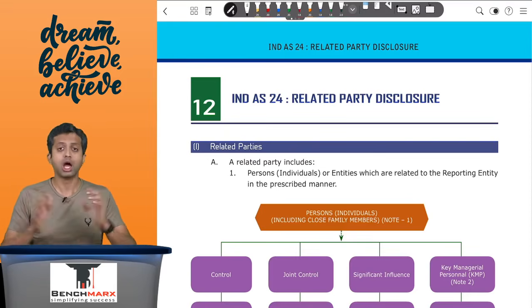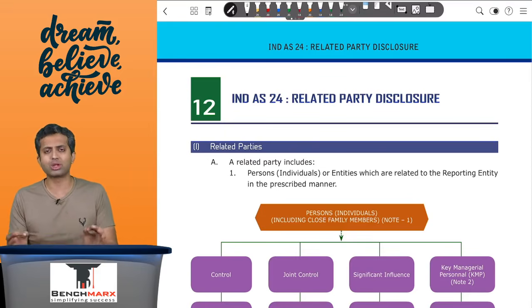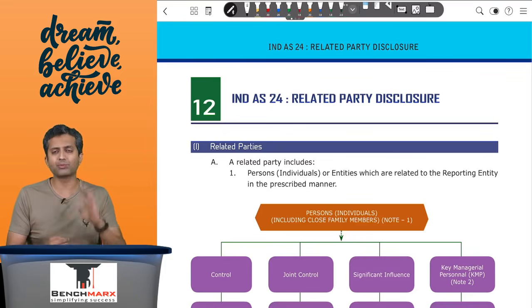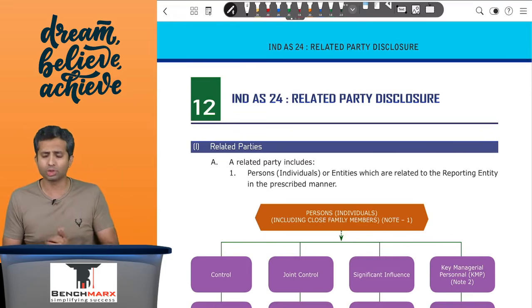what are the disclosures to be given in the related party report. Now, in the first part of who all are related parties, we look at individual relationships as well as corporate relationships. So, with a reporting entity that is a company, there are four categories of individuals, including their close family members, which may be considered to be related.